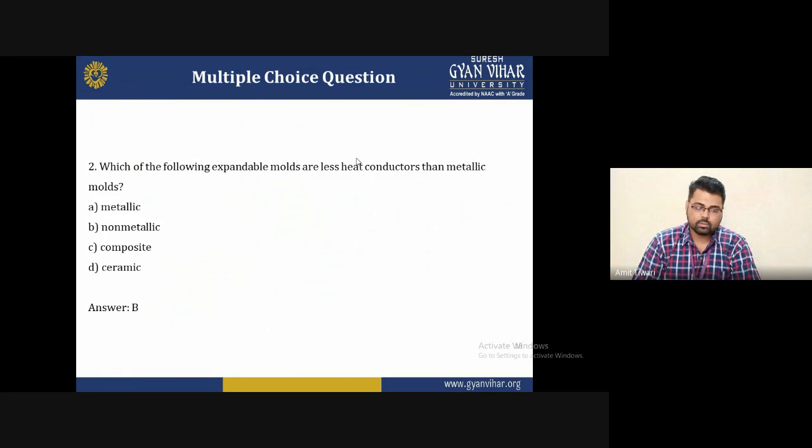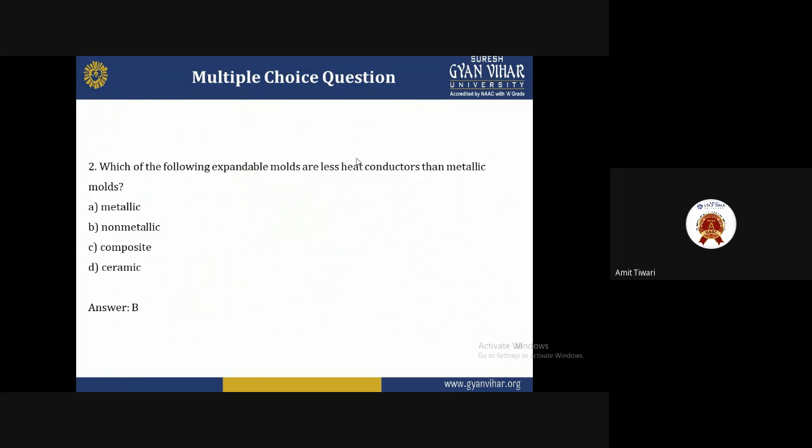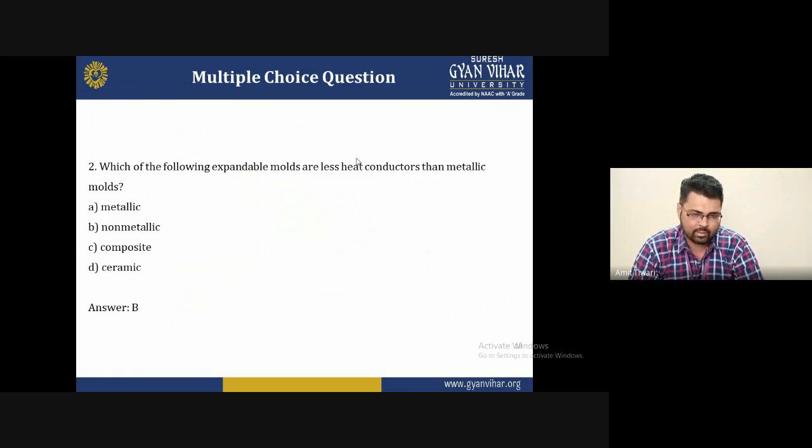In the second question, which of the following expendable molds are less heat conductive than a metal mold? The question is repeated once again for understanding: which of the following expendable molds are less heat conductive than a metallic mold? The options are A metallic, B non-metallic, C composite, D ceramic, and the correct answer of this question is B. Non-metallic expendable molds are less heat conductive than the metallic mold.